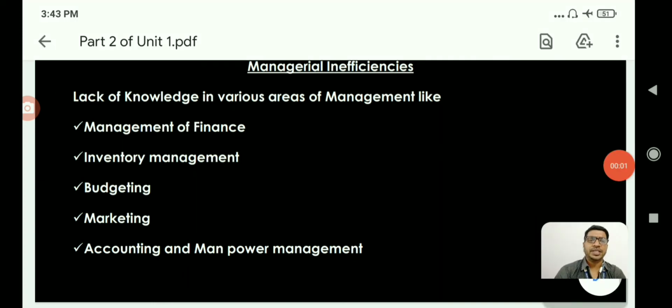When it comes to budgeting, there are various types of budgets. We can categorize budgets based on time as long-term budgets and short-term budgets, as well as functional budgets and master budget. In functional budgets, there are various categories like cash budget, sales budget, production cost budget, labor budget. So various budgeting techniques are there, and there is an advanced concept called zero-based budgeting.